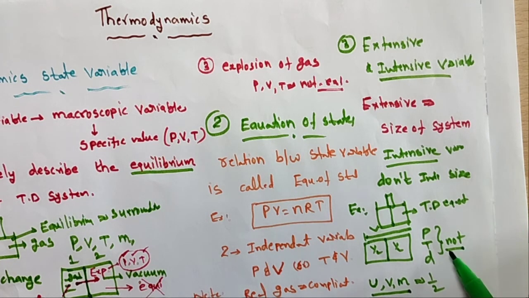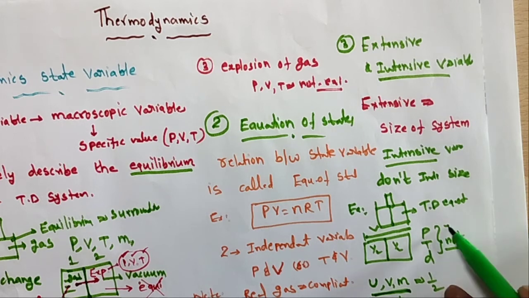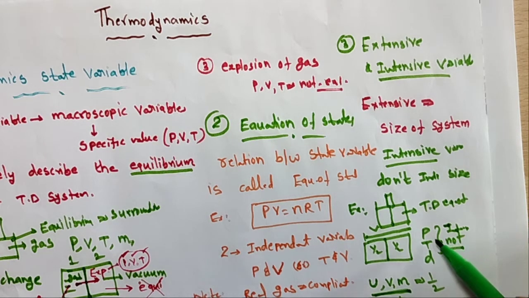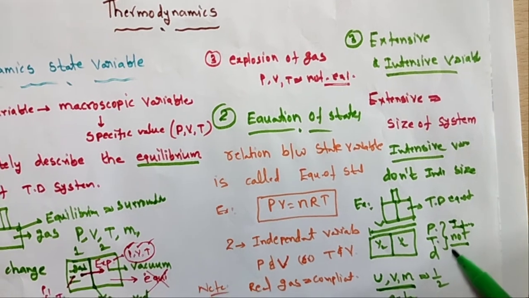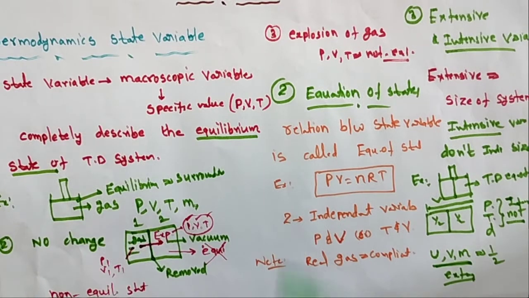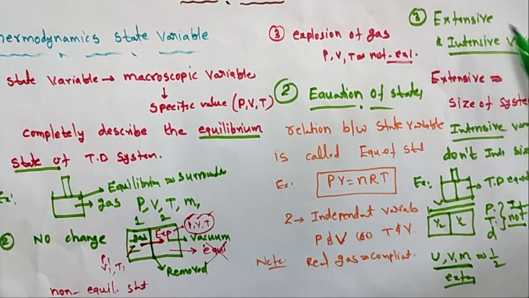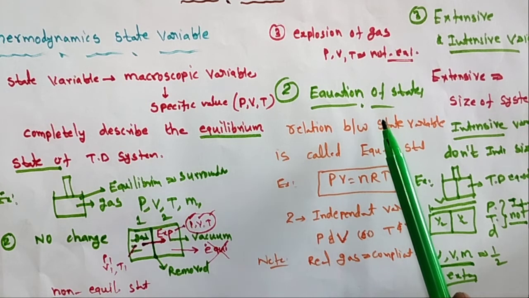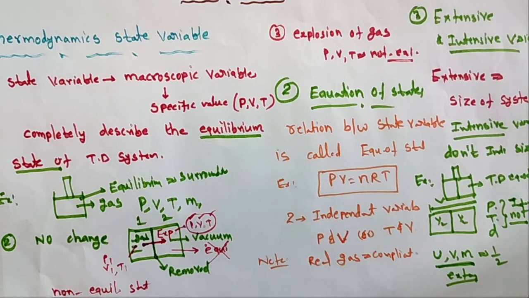The variables that change with the amount of matter are called extensive variables. This is an extensive variable, and this is an intensive variable. So what are the intensive variables? The intensive variables are pressure, temperature, and density. So this was about state variables, extensive and intensive variables, and the equation of state.